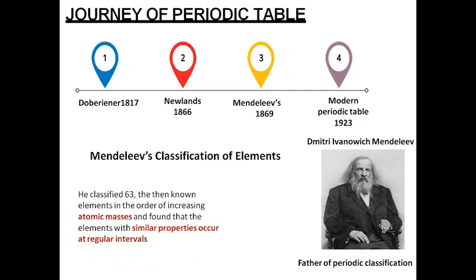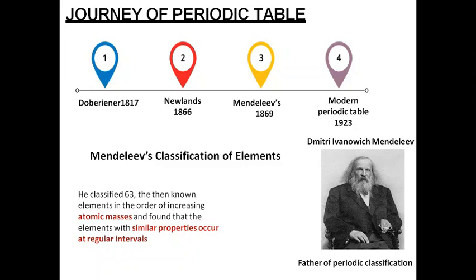See how many sacrifices his mother did for Mendeleev, and he always gave regards to his mother. So we should also take care of our parents who are older, and we should always be with them.